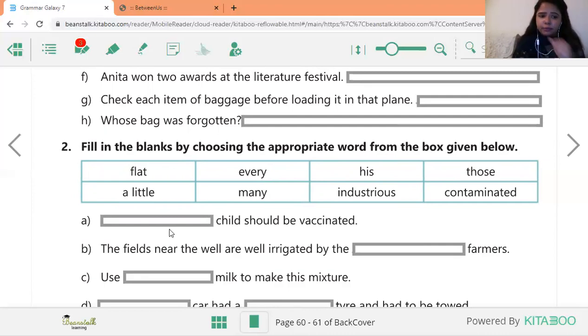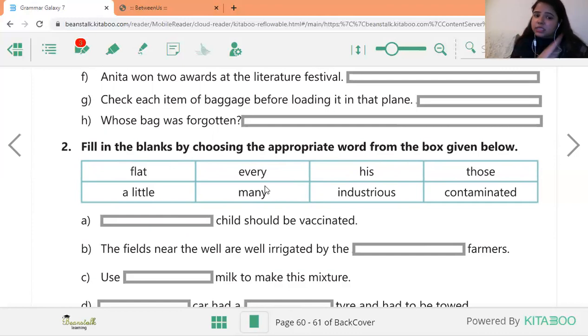For example, in A sentence, you will use the word flat, the first word here. So you say, flat child should be vaccinated. Does it make sense? Flat means straight, doesn't make sense. Every child should be vaccinated. Does it make sense? Every child, every single child should get vaccination. Yes, that is the correct answer.